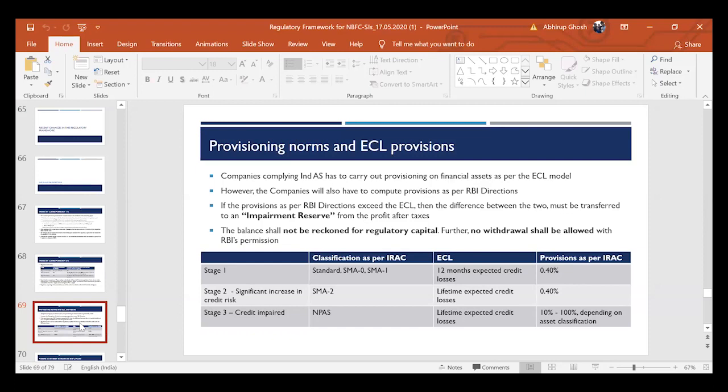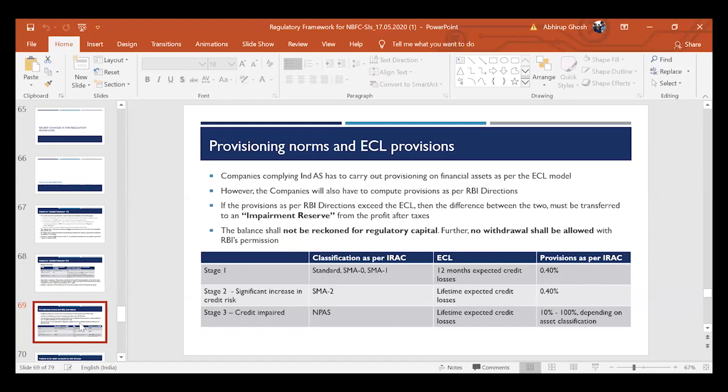RBI wants you to maintain a memorandum book and compute provisions on the assets as per RBI directions, which means provide for standard, substandard, doubtful and loss depending on the category, and see what is the total amount of provision that comes. If there is a difference between the ECL and the provisions, then it has to be considered.